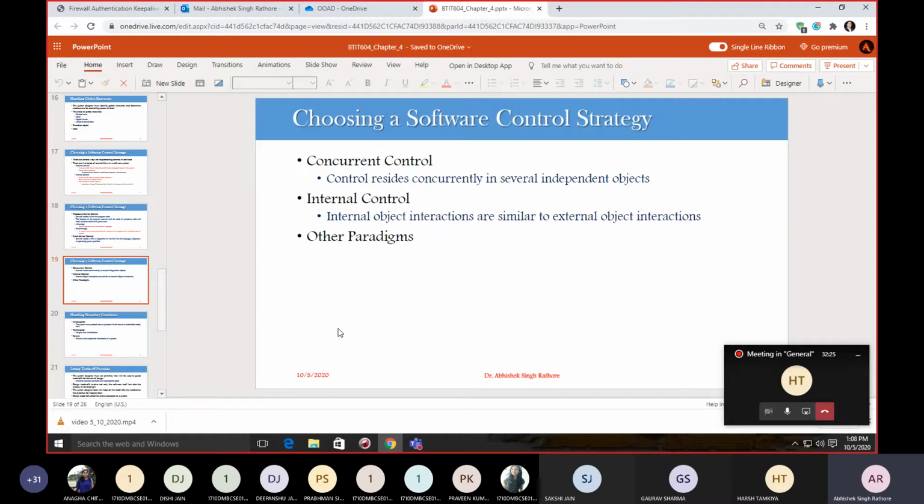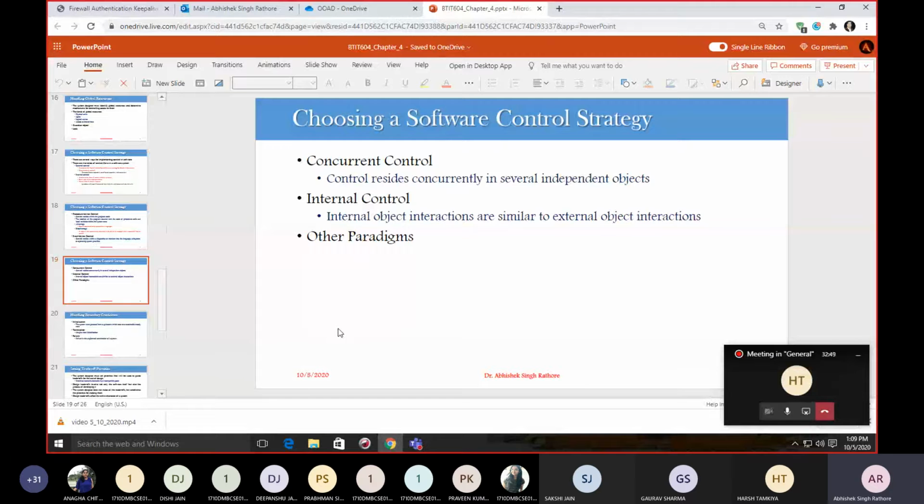Your operating system must resolve your scheduling conflicts among your tasks and your queuing mechanism. If we have multiple CPUs, then we can have different tasks that can execute concurrently. So this is again a way that we can go for a concurrent control system.